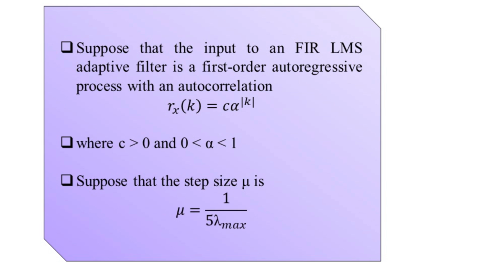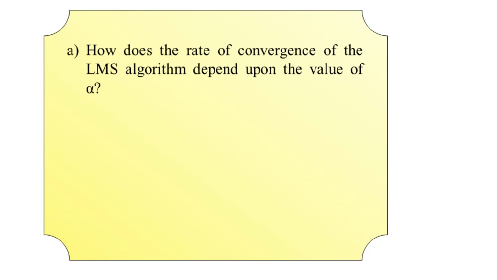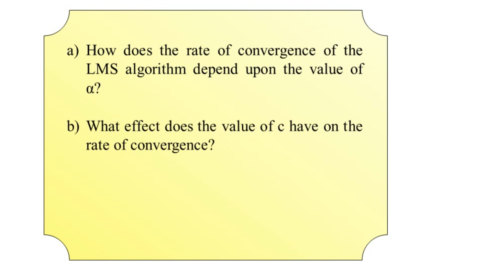Now the problem statement has 3 tasks to be accomplished in the parts A, B and C. In part A, we have the question, how does the rate of convergence of the LMS algorithm depend upon the value of alpha? Whereas the part B question is, what effect does the value of c have on the rate of convergence?